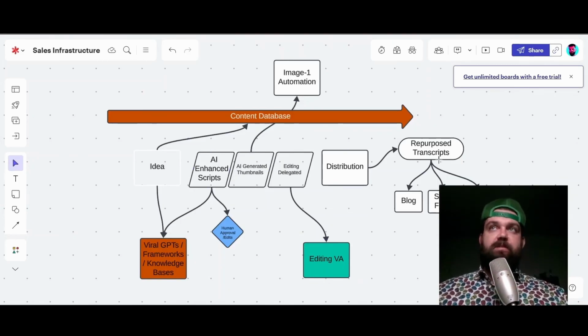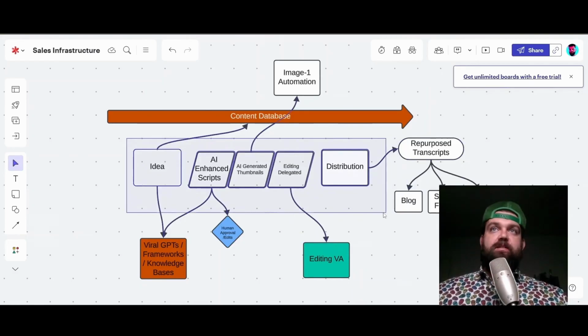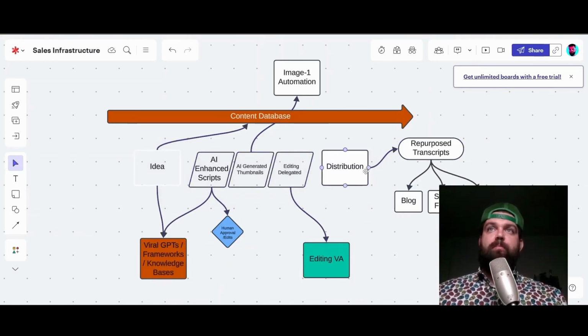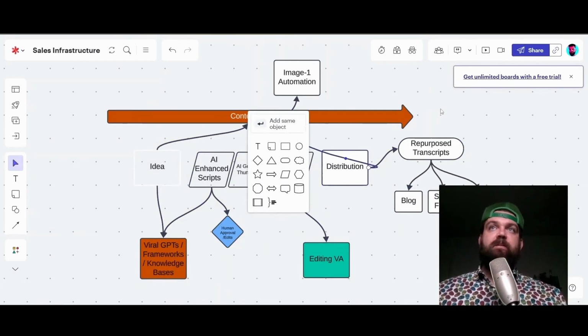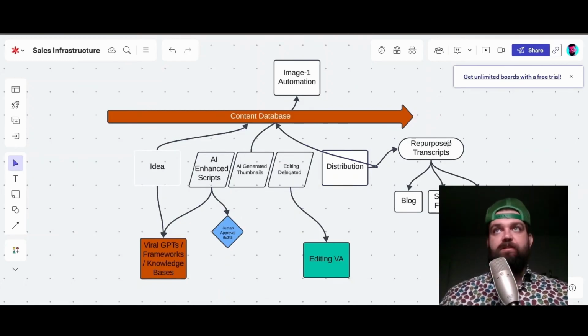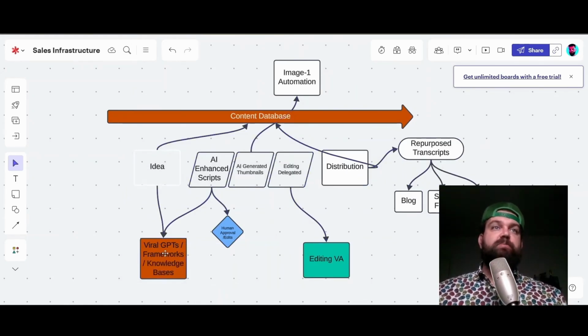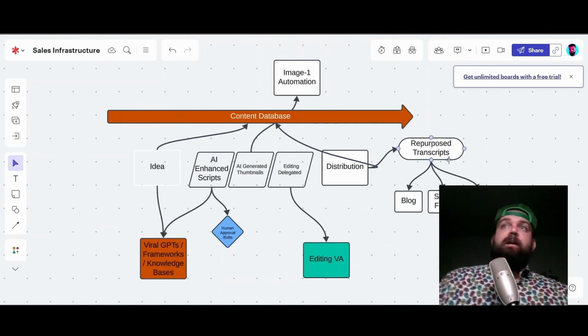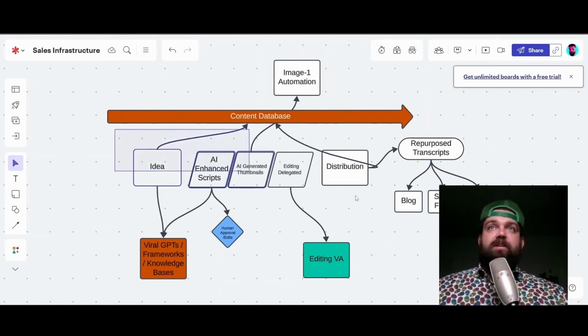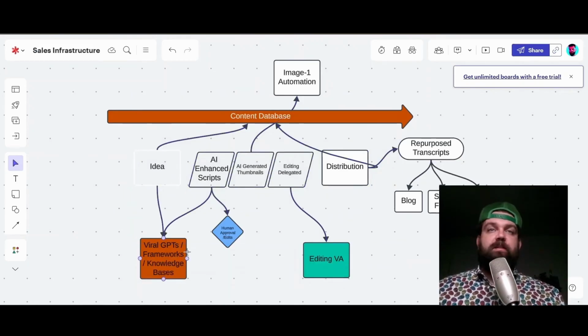And then the last step of this is these same pieces of content are put back into your content database. And so you can reference those exact transcripts of the content you already have because, again, we're training the GPTs on our own viral transcripts that are doing well. And so by having a database of all of our work, we can constantly select the winning work, the winning pieces of content, and retrain and put that feedback loop back in so that our content gets better and better based on what's doing well now.